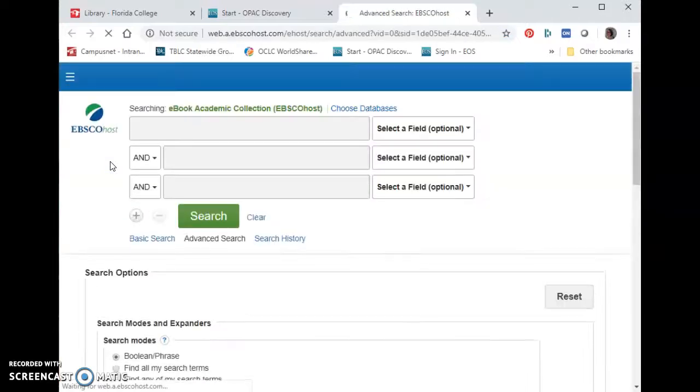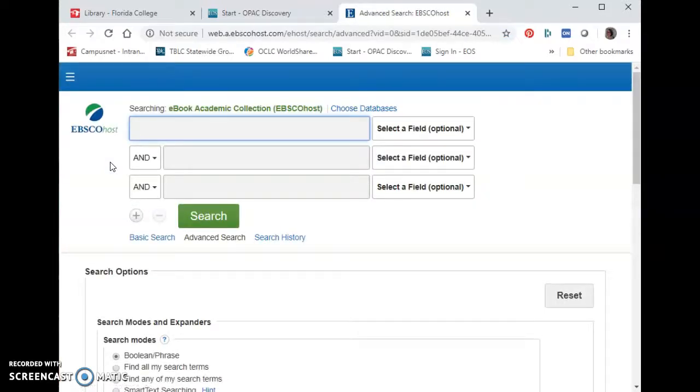When you do this, it's going to ask you to log in to the proxy server with your FC username and password. If you'd like to watch a video on doing that, there is one on our distance education LibGuide page. But I've already logged in while I was doing another video, so it's just taking me straight here. So here I am in the ebook academic collection.